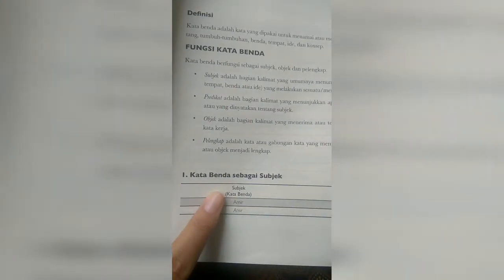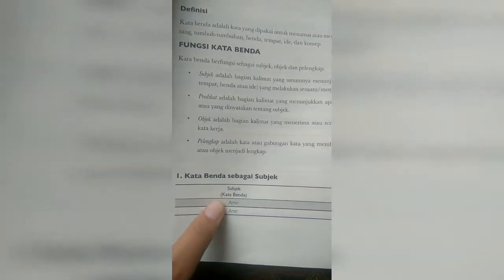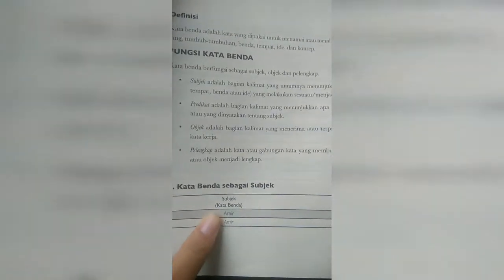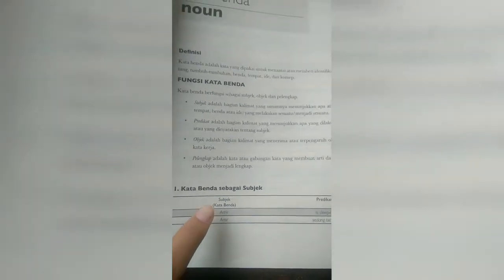And we can see that this is a noun, which in there is a person, so the person is one of the subjects. Amir is sleeping, and Amir is a subject, and actually Amir is a noun, and the predicate is sleeping. In Indonesian, the meaning of this is Amir sedang tertidur.